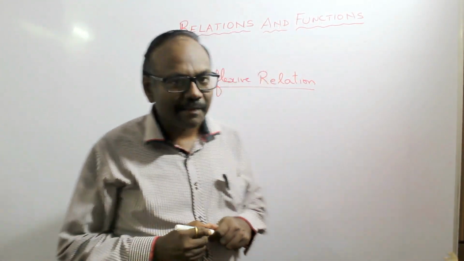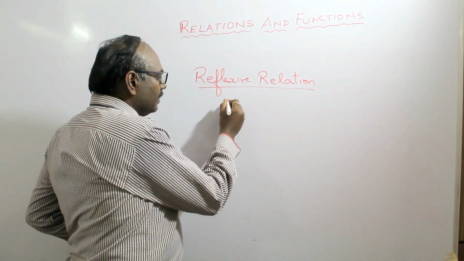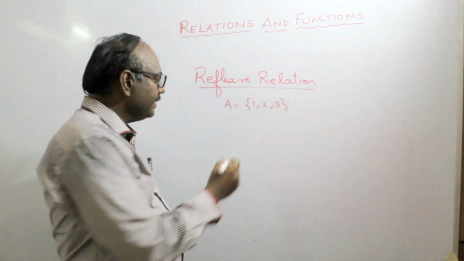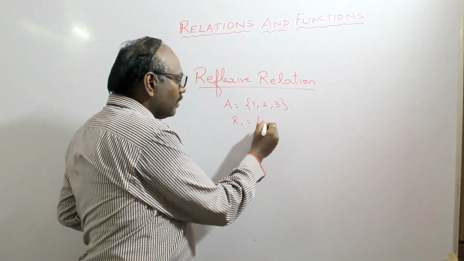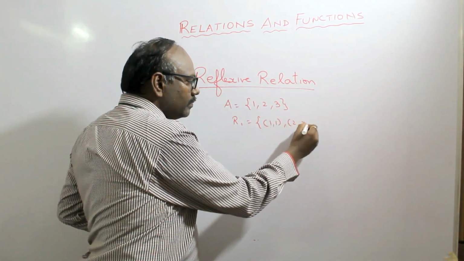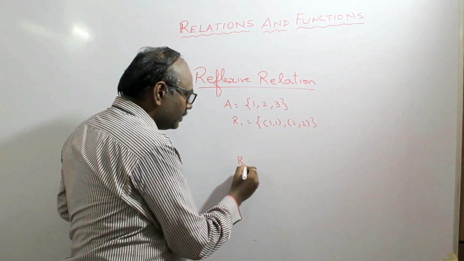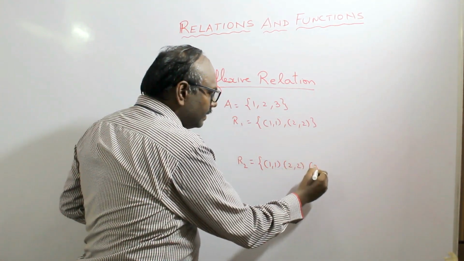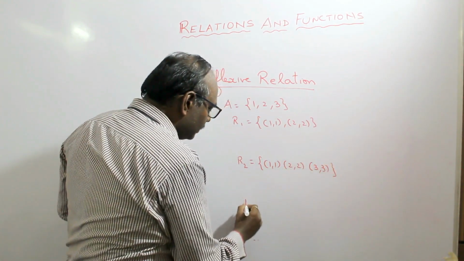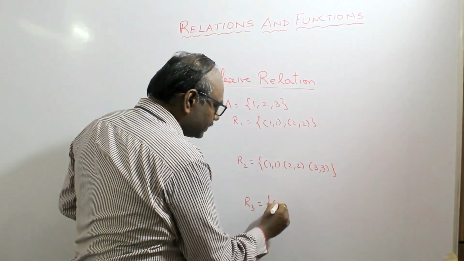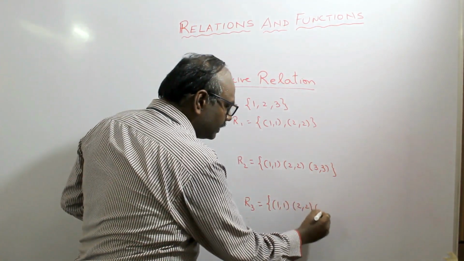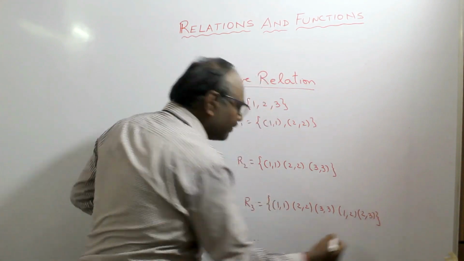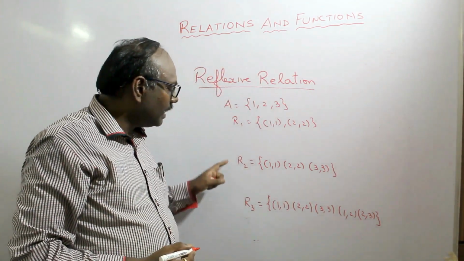Let us consider a second example. Let A is equal to 1, 2 and 3. We define three relations on set A, say R1, which contains ordered pairs 1, 1 and 2, 2. And let R2 be a relation which contains the ordered pairs 1, 1, 2, 2 and 3, 3. And let R3 be a relation which contains the ordered pairs 1, 1, 2, 2, 3, 3, 1, 2 and 2, 3. So I have taken three different examples, R1, R2 and R3.